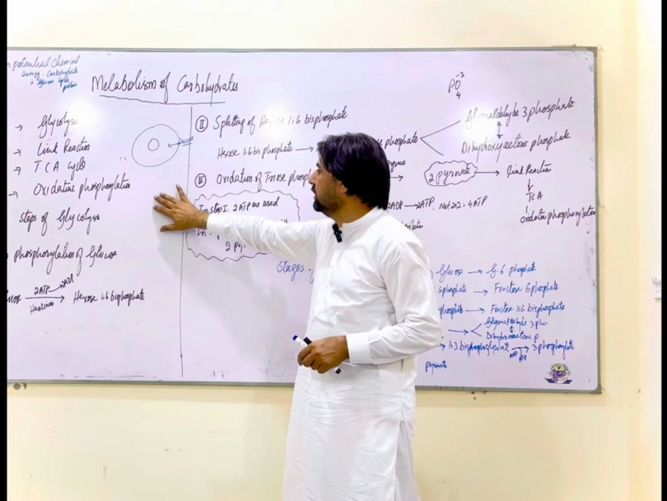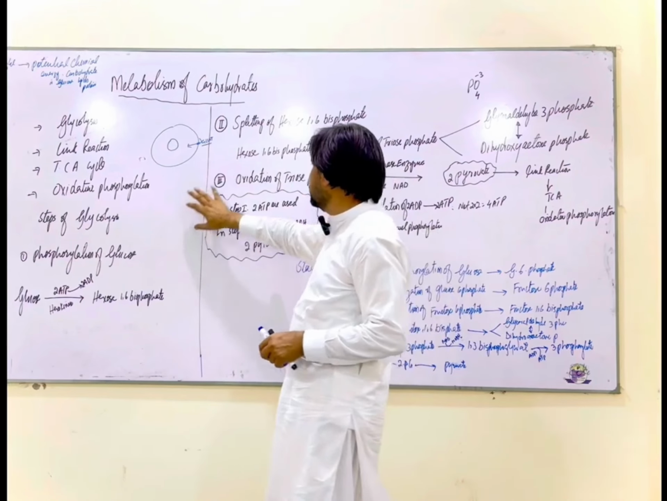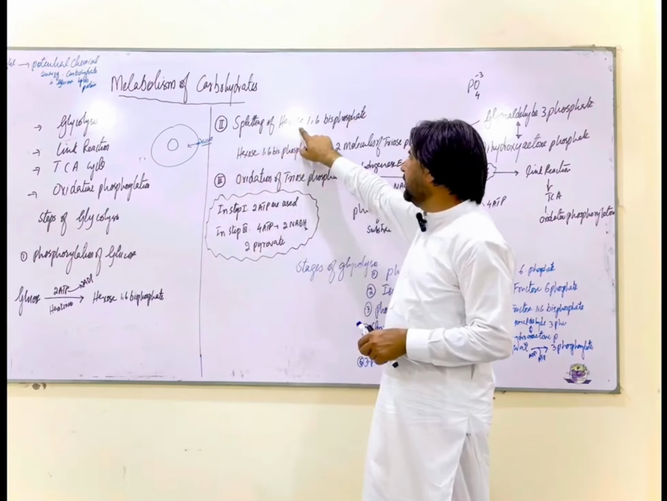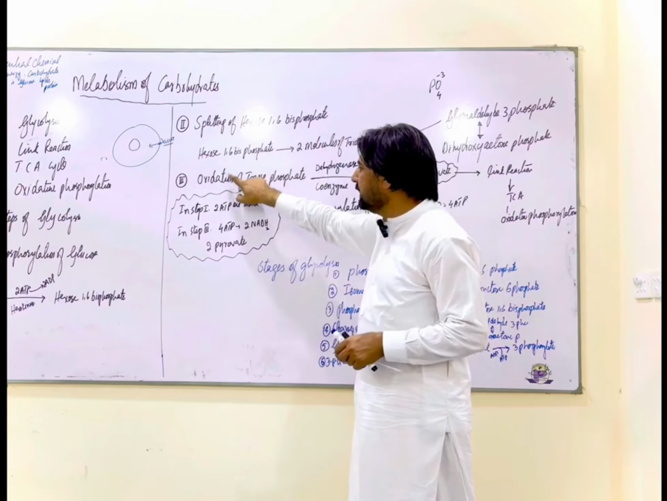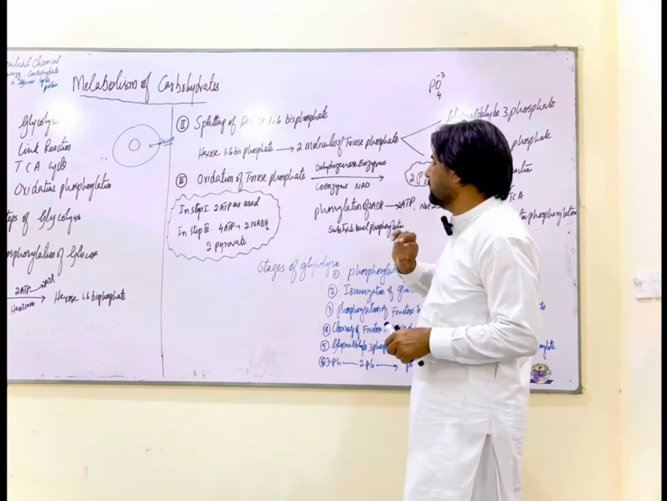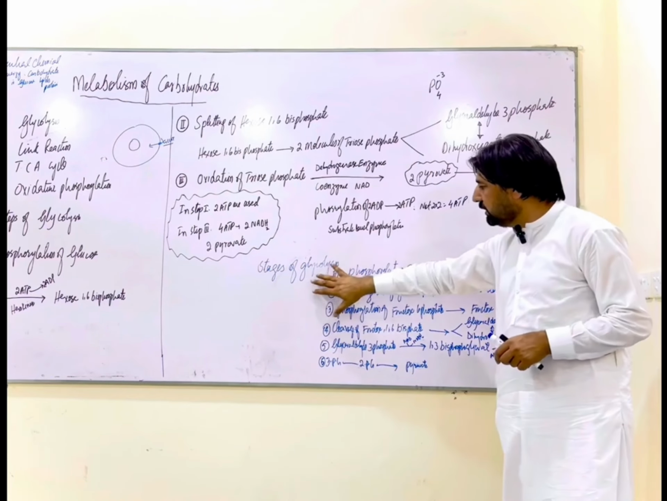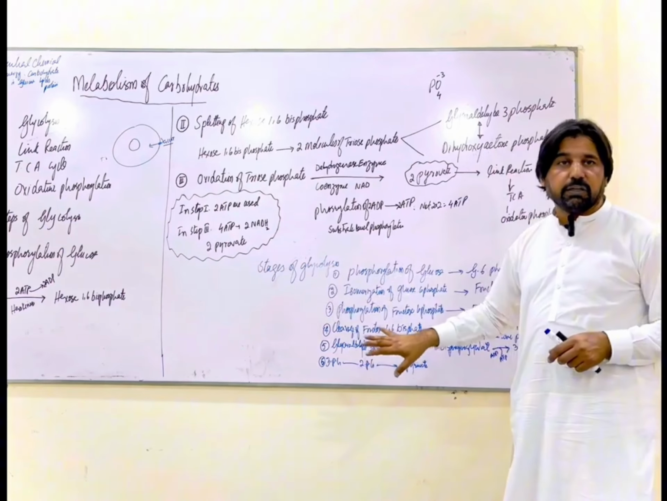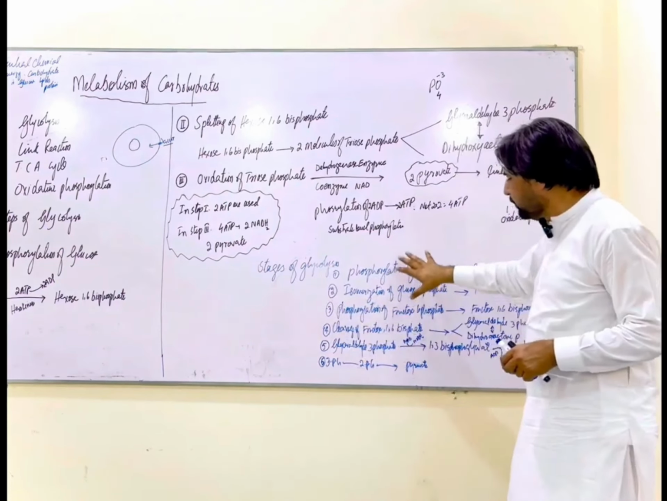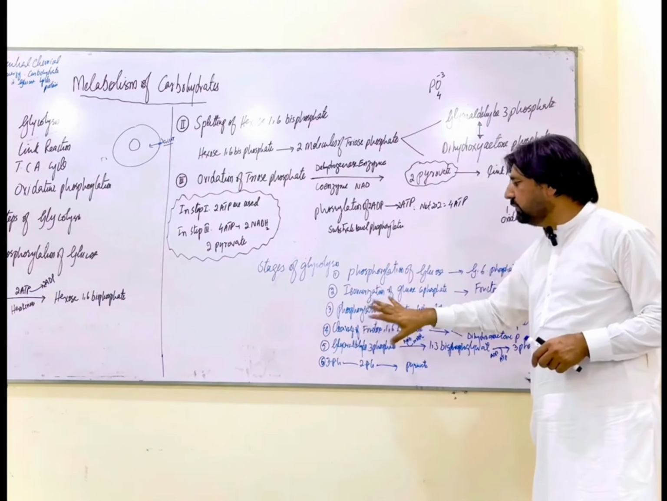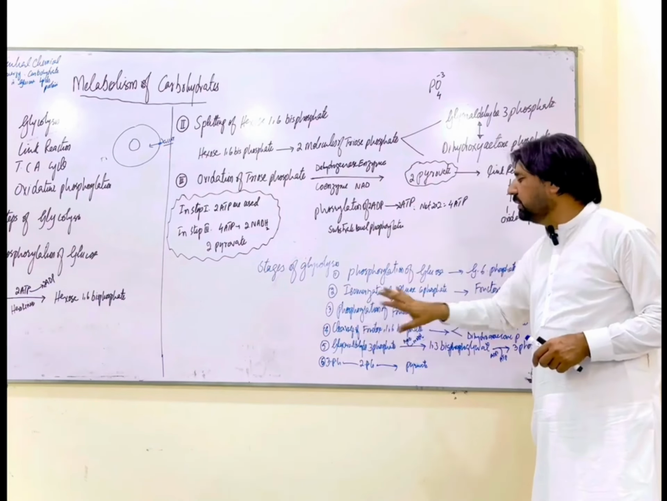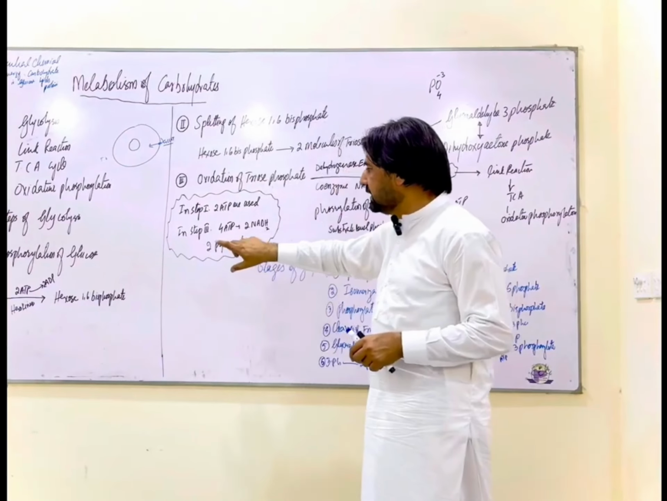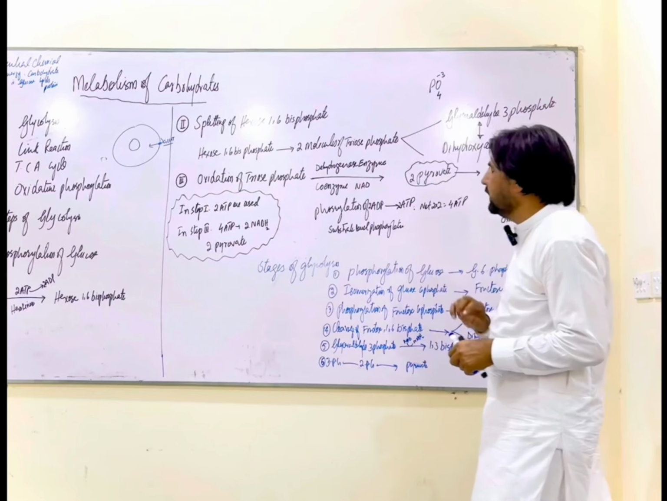First of all is phosphorylation. Second is splitting of hexose 1,6-bisphosphate, and third step is oxidation of triose phosphate. But if you have the question, write down the stages of glycolysis, you are supposed to write down these 6 stages one by one. These stages and steps are interlinked with each other. We can say steps are explained in the stages of glycolysis.